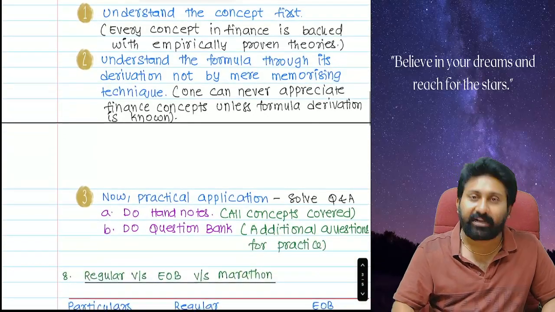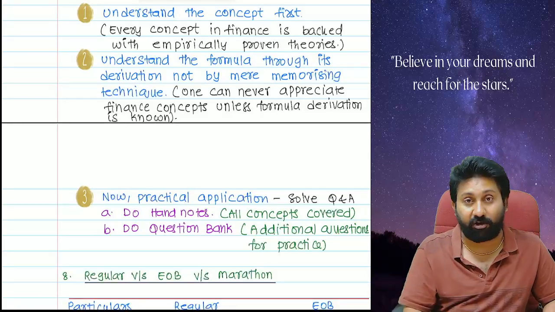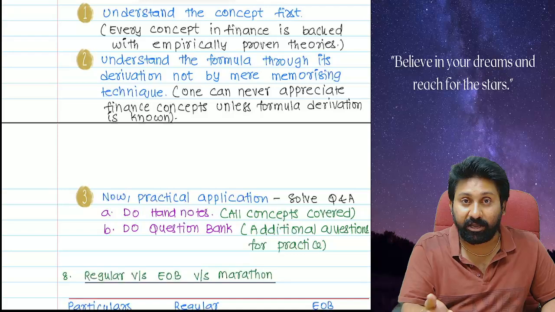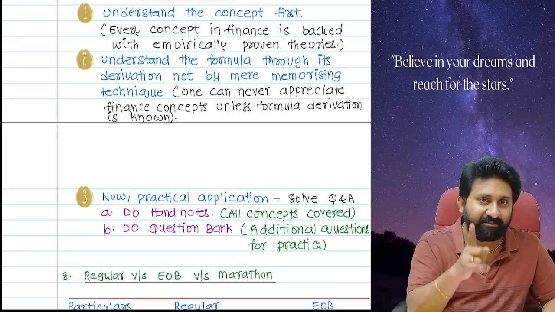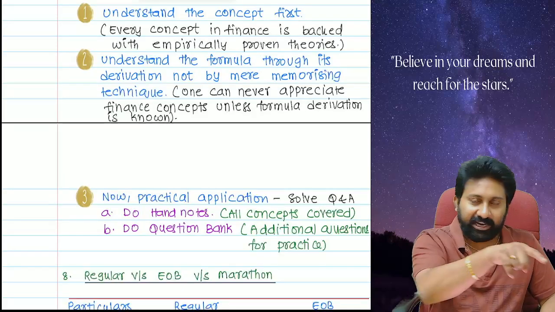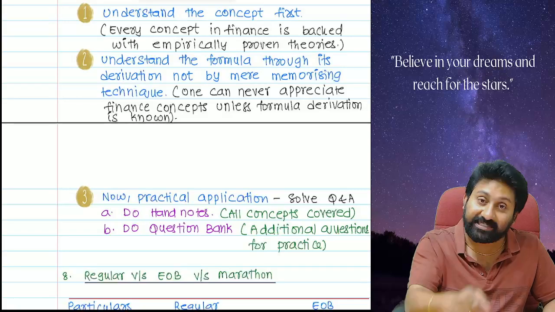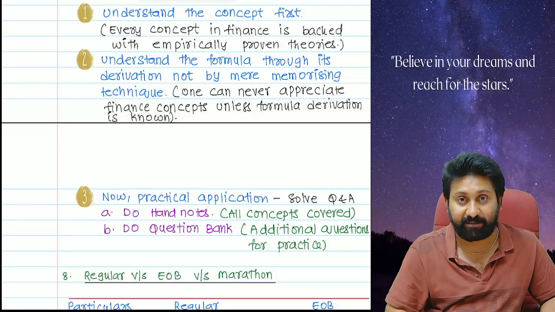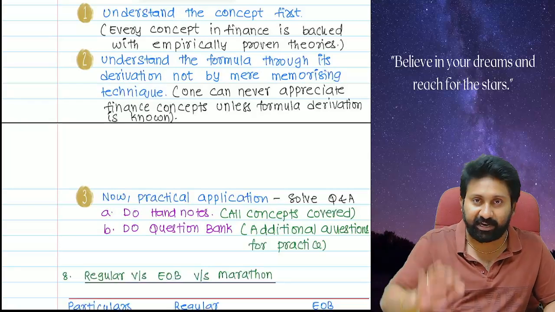Later, if there is a formula for that, understand the derivation of the formula, which I am popular for. Ask any student who has taken my classes: did Kaushal Mukesh ever tell you to just write this formula and remember it? Or he will tell the derivation. I will tell the derivation for all the 106 formulas applicable for your exam: how it came, the background analysis, why it came, every single logic.